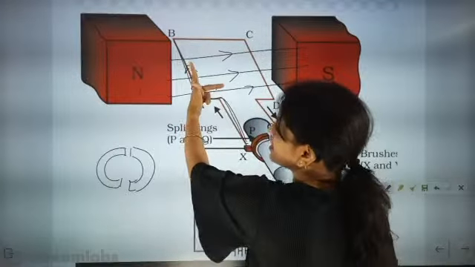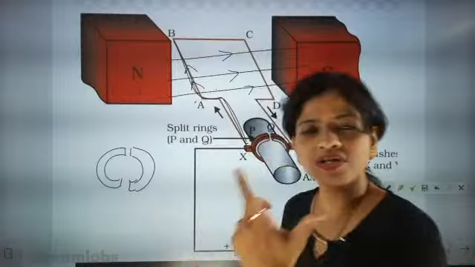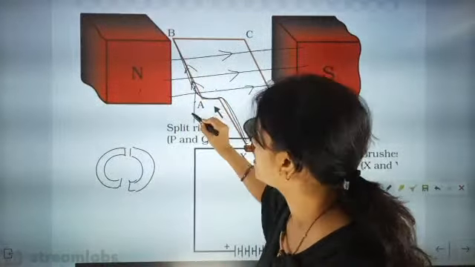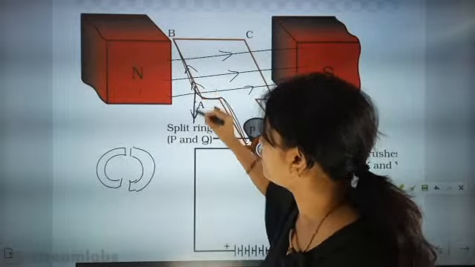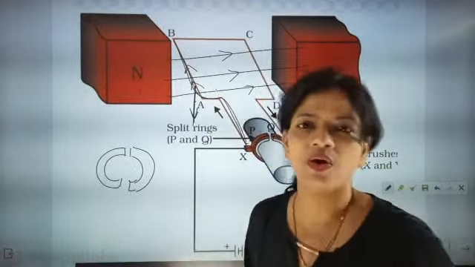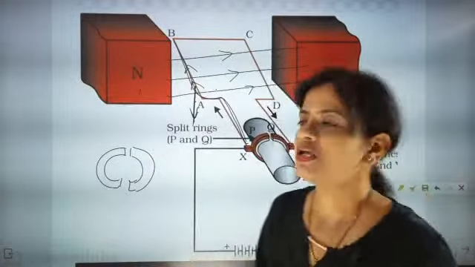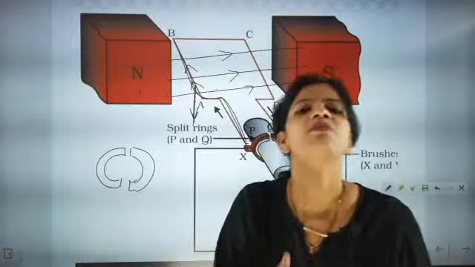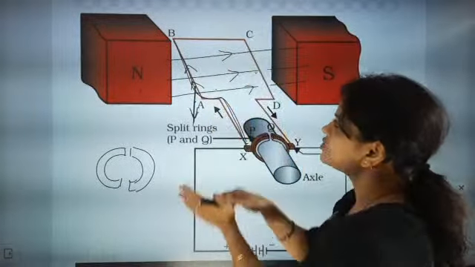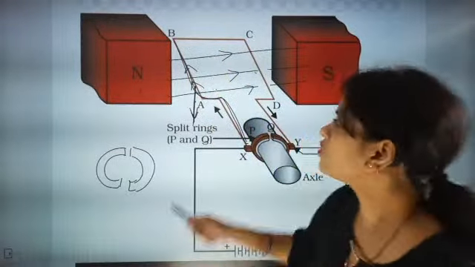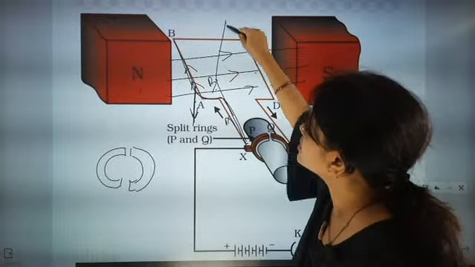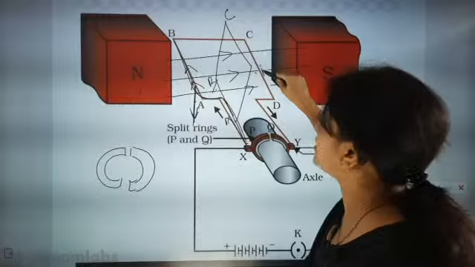Where is the current? The current is going up. Once the current is going up, the force will be down. The force which the magnetic field is generating will be down, and the force generated by the magnetic field will let the coil move. After some time the coil mouth will go down, here B will come, here A will come, C will come, and here D will come.